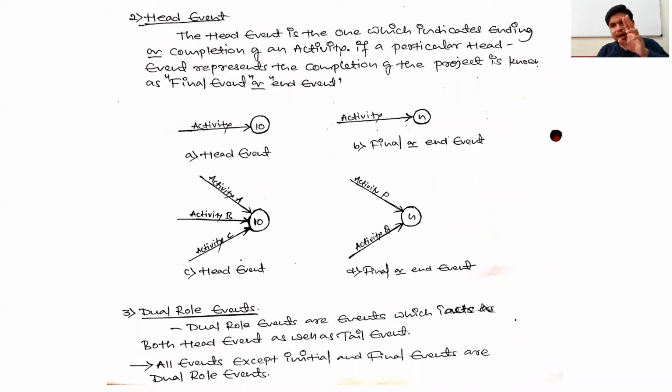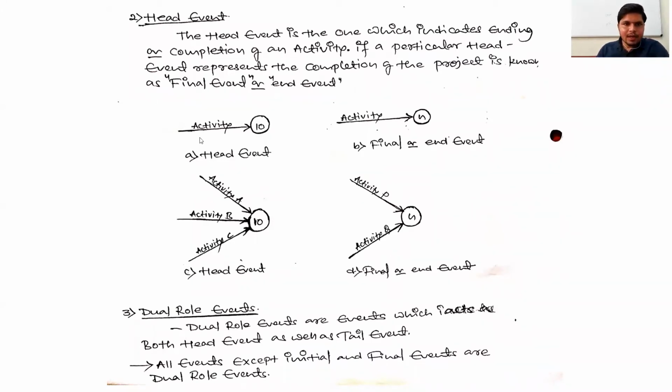It means every network diagram is made with one initial event and one final event. Initial event indicates beginning of the project and final event indicates completion of the project. Keep it in mind. Every network diagram is made with one initial event and one final event. The last event in the network diagram is always a final event, and the first event in the network diagram is always an initial event.